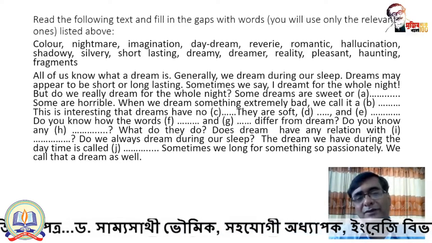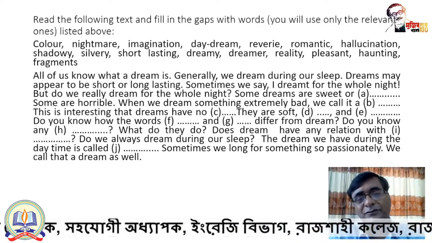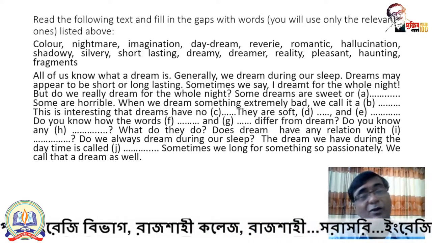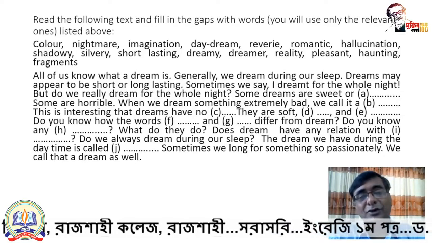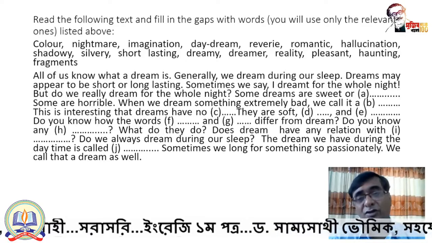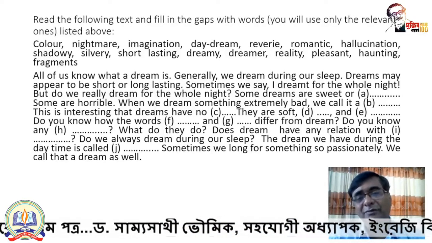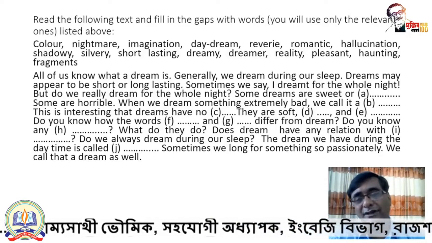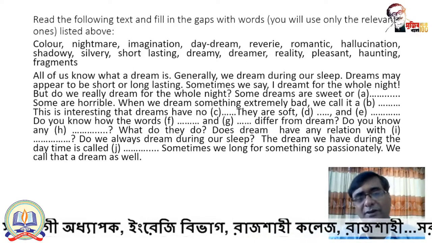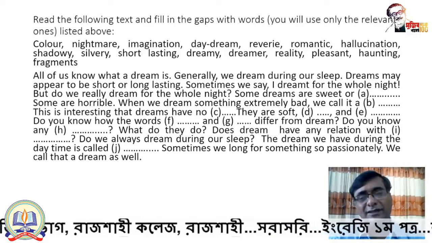Some are horrible. When we dream something extremely bad, what do we call it? When we dream something horrible, I have already said that we call it a nightmare, because a nightmare is that type of dream which is very haunting, frightening, intimidating. So when a person dreams something horrible, it is called a nightmare. So you can think about the word nightmare. I am not saying that this is going to be the answer. I will show you the answer in the next slide.